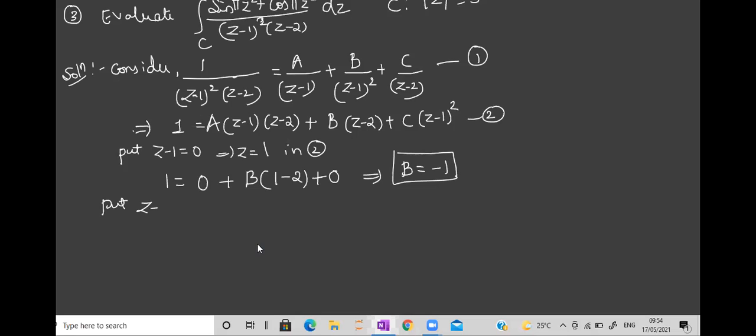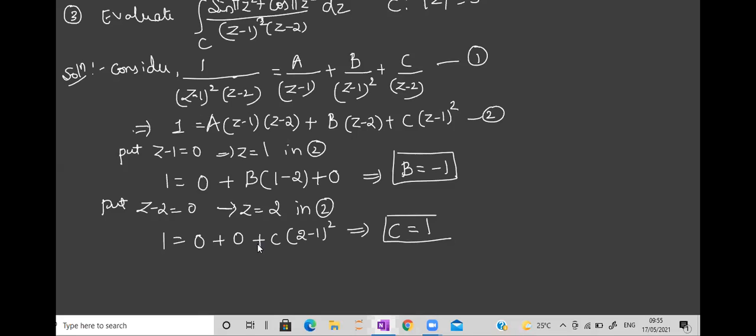Similarly, what is the next bracket? What we have here is Z minus 2 equated to 0. Means what is the value of Z? Let us use it as 2 in equation 2. Even here you have a Z minus 2 which is 0, so this becomes 0. You have a Z minus 2, that also becomes 0. This is C into, Z is 2 minus 1 the whole square. What is the value of this bracket? Isn't it 1? So C is 1.